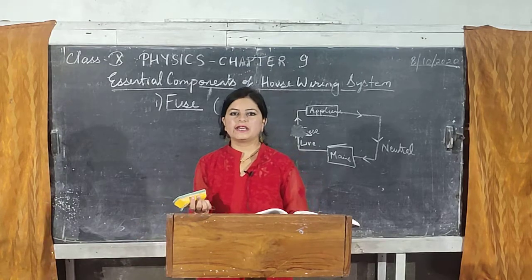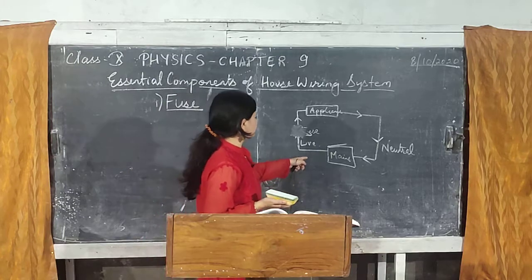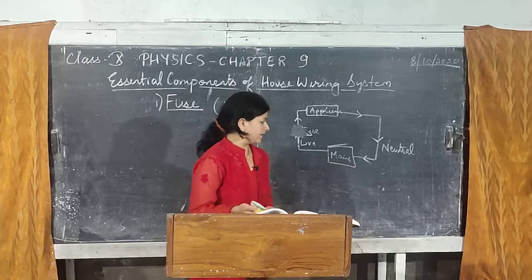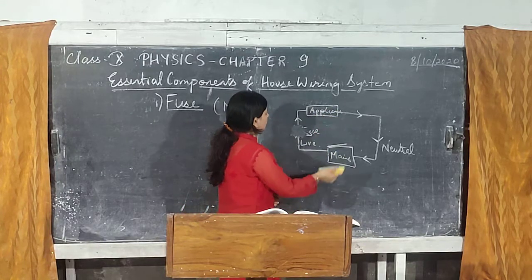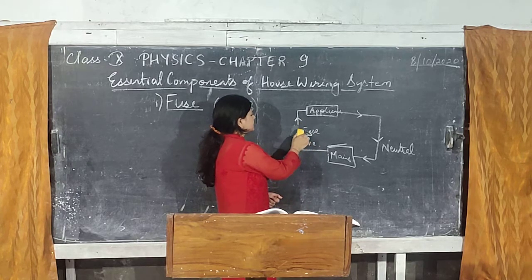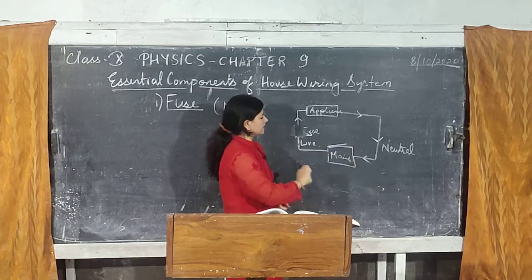Now to which wire should you connect a fuse? A fuse should always be connected to the live wire and never to the neutral wire. Let's see why. Live wire, you have seen how it works. It is carrying the main current, that is high potential. Whenever there is excessive flow of current, the fuse will break and the appliance is saved. Now everything is safe.